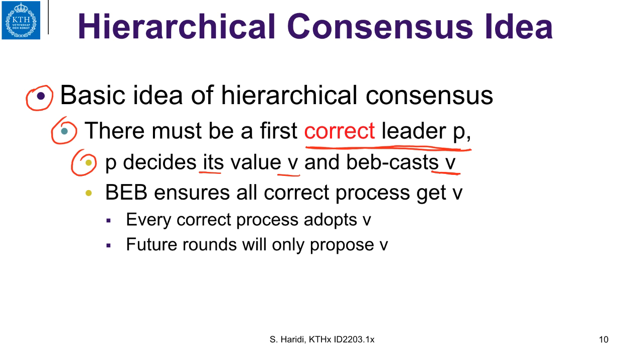The best effort broadcast ensures that all correct processes get the value v. This is the validity property of best effort broadcast. So when each correct process delivers v, it will adopt the value v, changing its own value, and future rounds will only propose the value v. This is the basic idea of the algorithm.